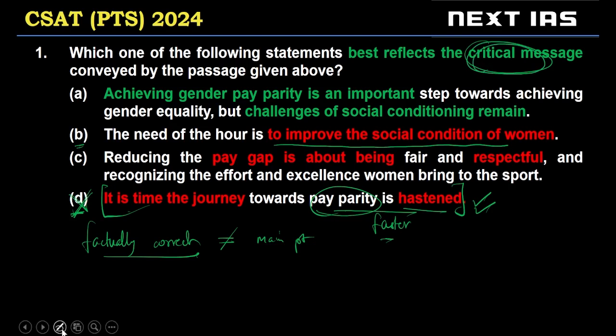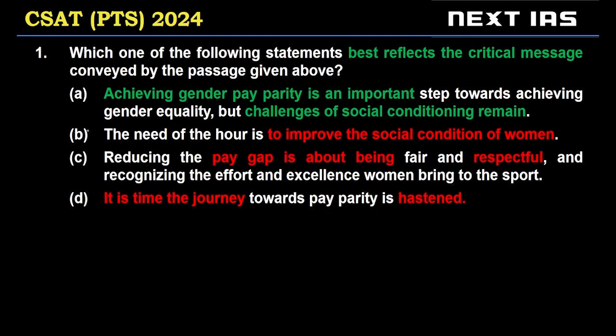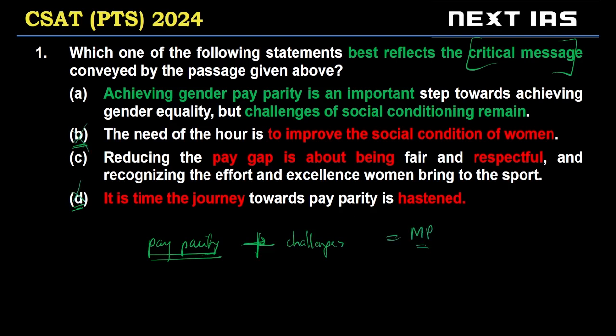So students who have chosen B or D, you want to remember that these can be considered factually true, but it's not the main message. The main message of the author is that pay parity should be achieved, or we should try and achieve this. And there are some challenges or hurdles to this. So we should include both these points to be as close to the main point of the author as possible. This is not done in options B and D.